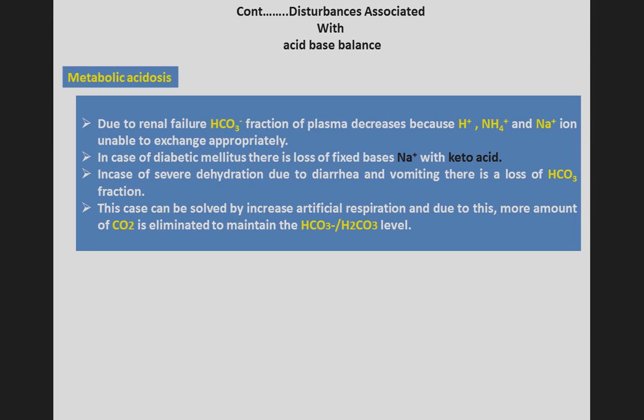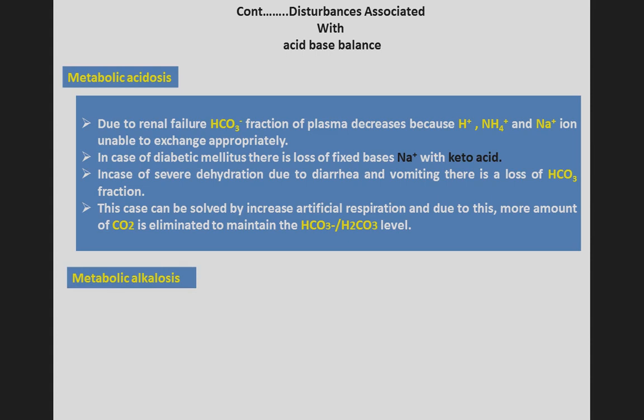In case of severe dehydration due to diarrhea and vomiting, there is a loss of bicarbonate fraction. This case can be solved by increased artificial respiration, and due to this more carbon dioxide is eliminated to maintain the bicarbonate and carbonic acid level.